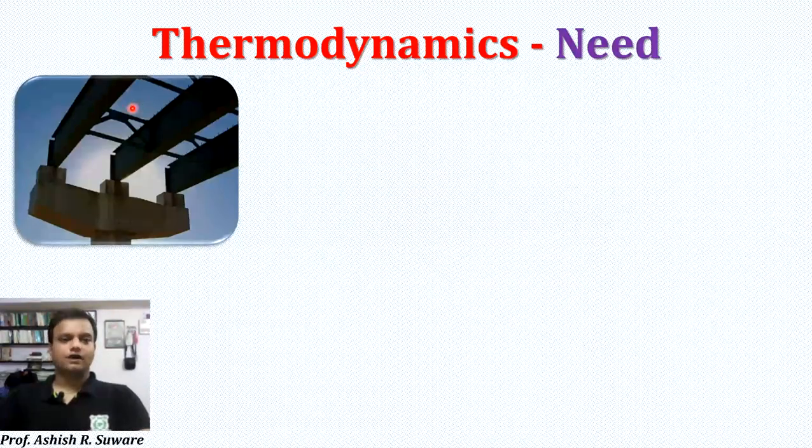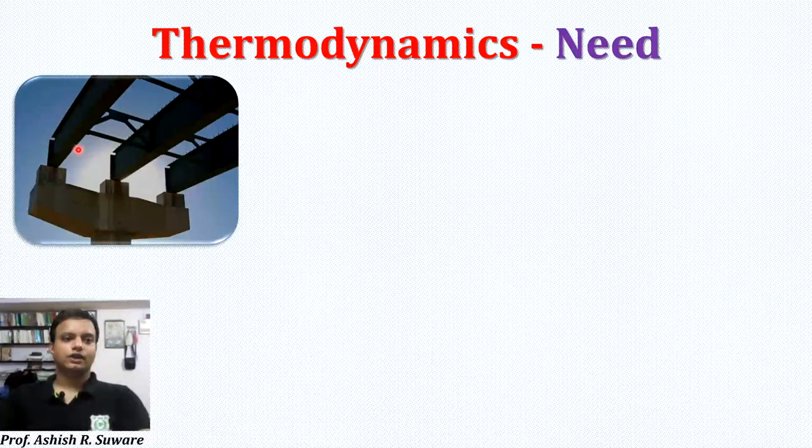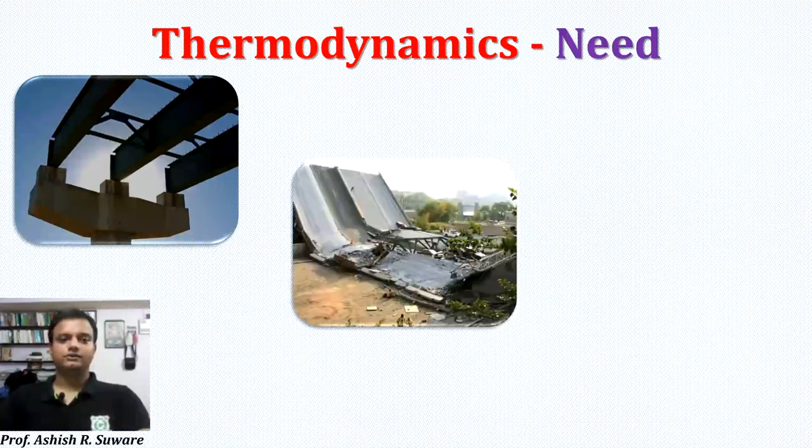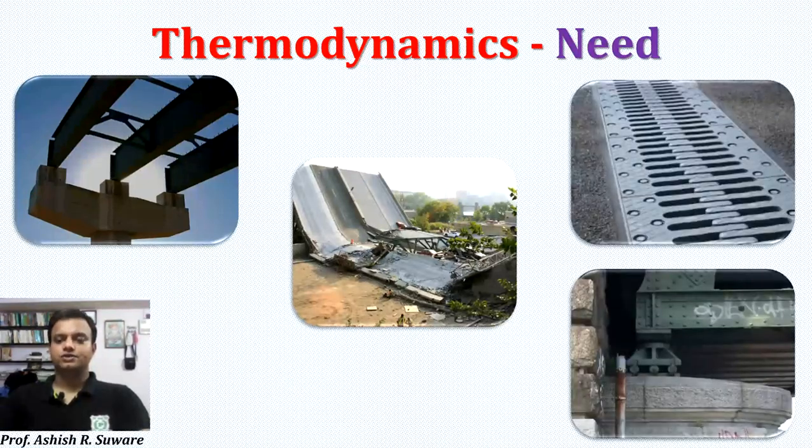Okay, this is girder used for supporting bridge structure, right? If this girder is exposed to atmosphere and if certain care is not taken, that girder will expand unevenly and that will lead to such kind of collapse of bridge. Okay, if you want to avoid such kind of accidents, what can we do? Such solutions we have to provide. You may have seen this on bridge. Okay, this is to avoid failure of bridge because of thermal expansion, right?